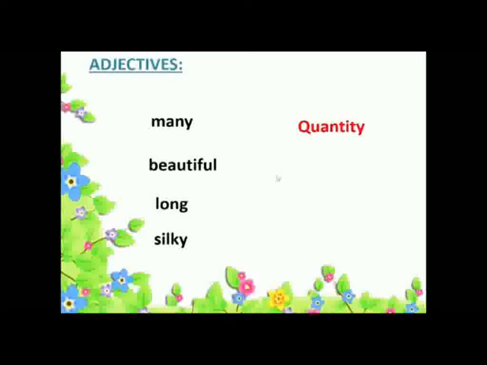Next word, beautiful, it's telling about the quality. Long, yes, it's showing the size. And the last word, silky, it's telling us about quality. So I hope you can understand how adjectives give us knowledge about the quality, quantity, size, or color of different nouns.